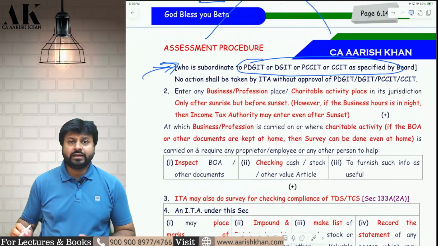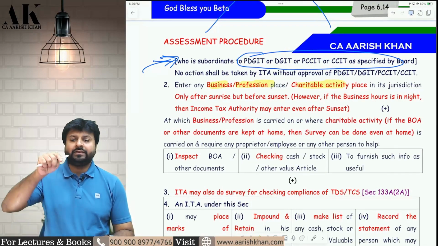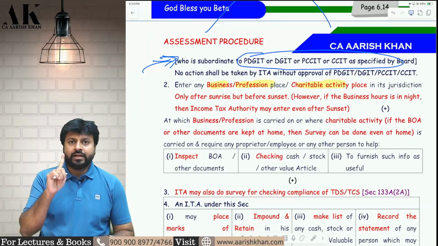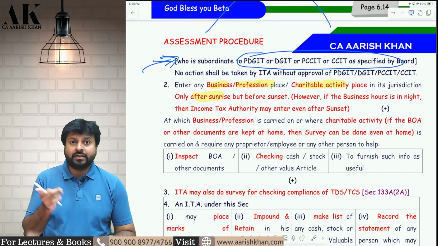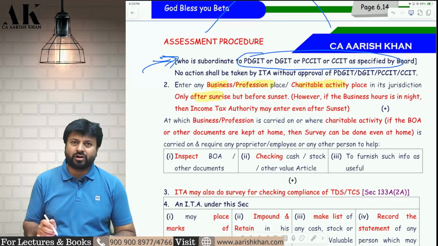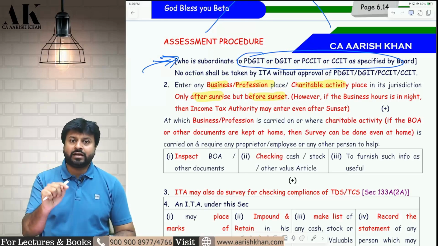Where will they enter in case of survey? They will enter your business place or profession place, and now even charitable activity place they can enter. So they can enter your business, profession or even charitable trust. When they will enter, only after sunrise they will come. They will not come at 4 AM in the morning. Not possible. Only after sunrise but before sunset. For entering there is a time.